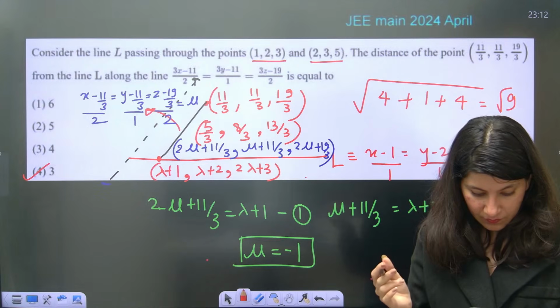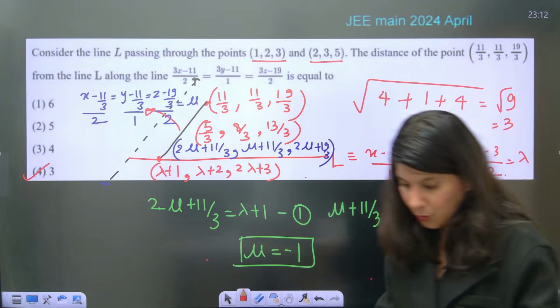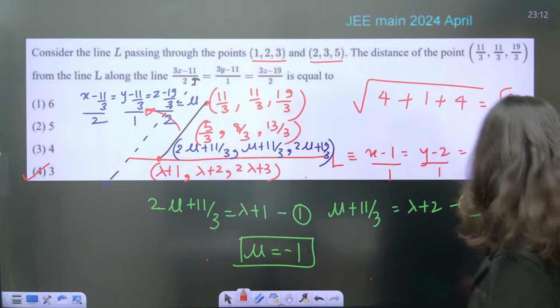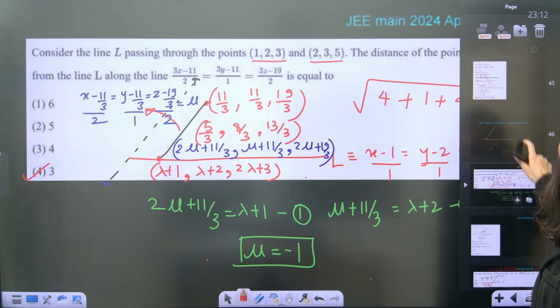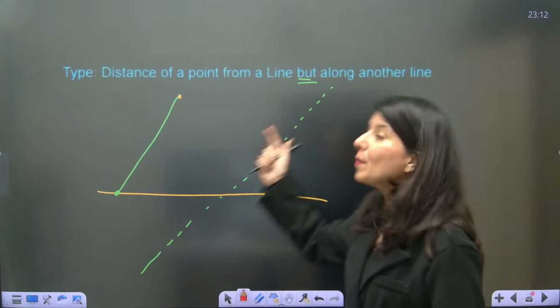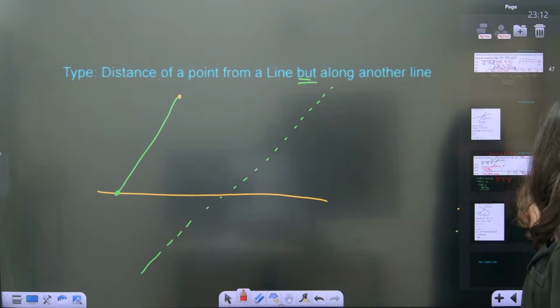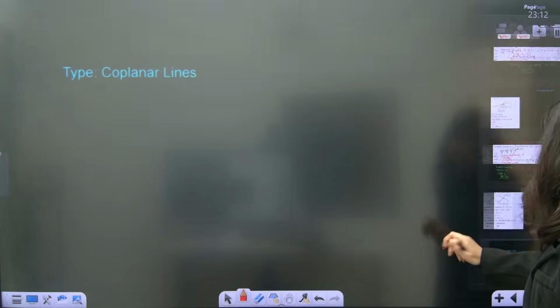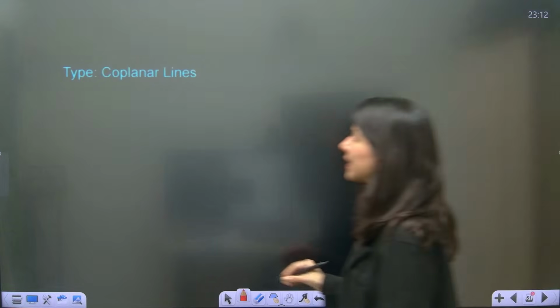Okay. Perfect. Now, so this is the type. So what was the model? Distance of a point from a line but along another line. Okay. Now we have 4 other forms to do, and that is coplanar lines.